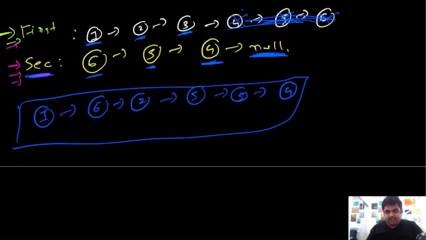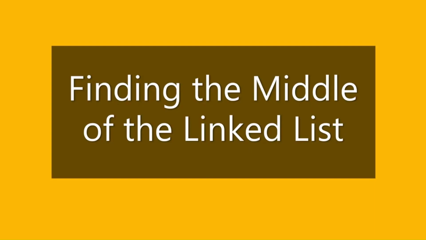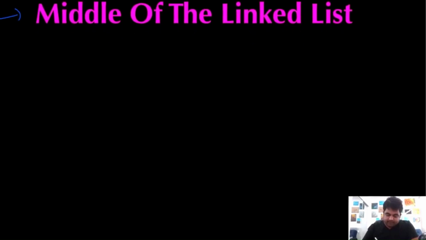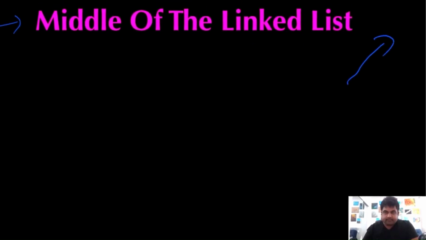So this is the solution we are going to use. And notice that in this solution we are actually doing 3 different activities. So let's see how to do each one of them. First of all, we need to find the middle of the linked list, and I have already solved this problem, so you can check out that particular solution over here. Let me quickly go over the solution that I had already proposed.